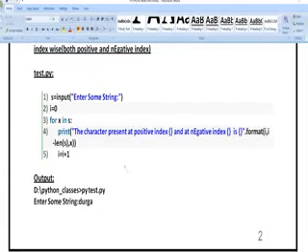Format i comma i minus len of s, where s is the input you are giving and len is the length of that input. For example, for Srinu, the length of the input is 5. Then len of s comma x, where the s value is stored in x here. You can observe this in line number 3. So i is equal to i plus 1 means that for each and every character the increment operation should be performed.